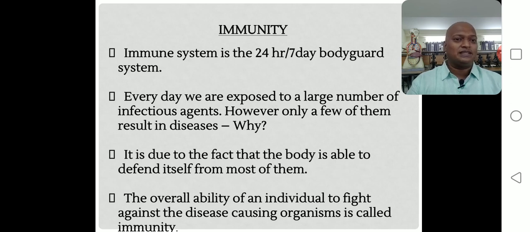The immune system is the 24 by 7 bodyguard system, and every day we are exposed to a large number of infectious agents. However, only a few of them result in diseases.